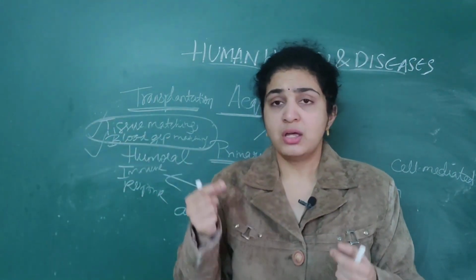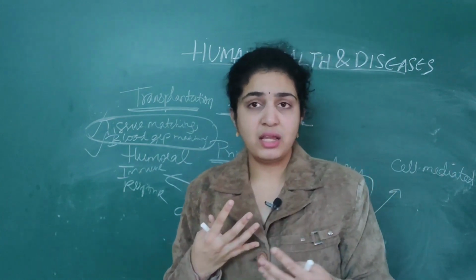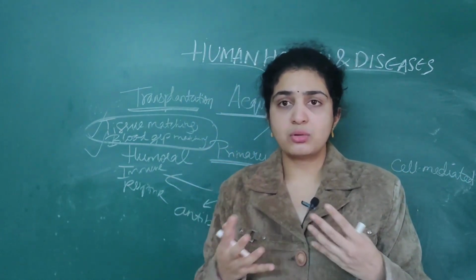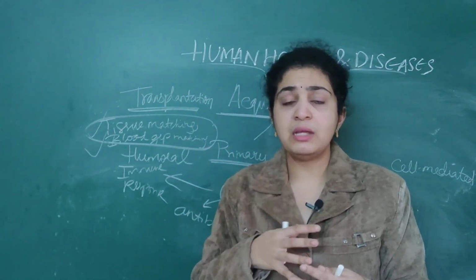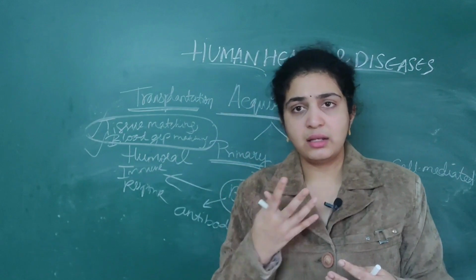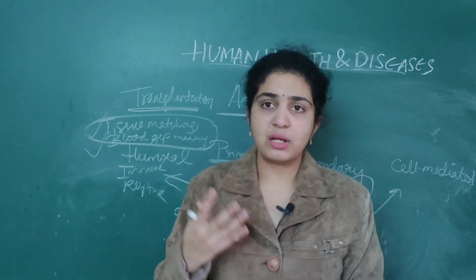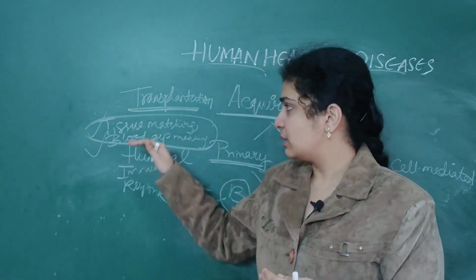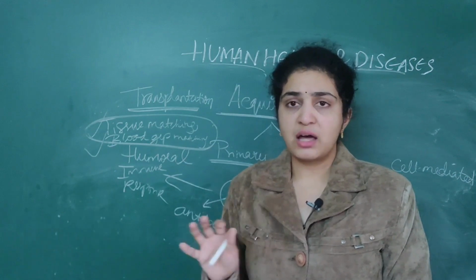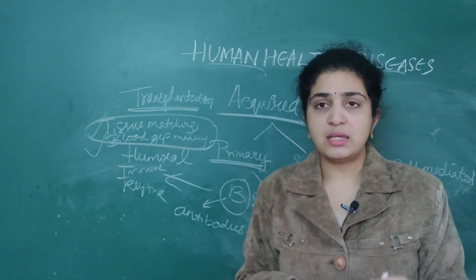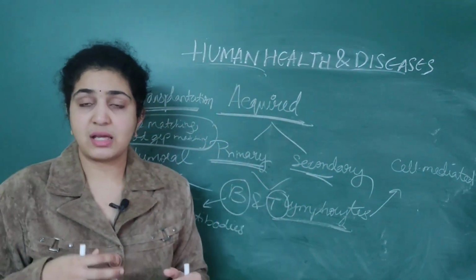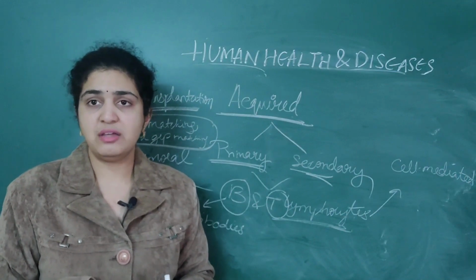First, the blood group should match. Then the tissue. It should be very closely related individuals only. If it is closely related individuals, it is very easy to transfer and the immune system will not act against it, or else the immune system will act and again the person will become fatal. So here what is important is tissue matching as well as blood group matching. Both are very much important, as well as immunosuppressants should be given to the person.